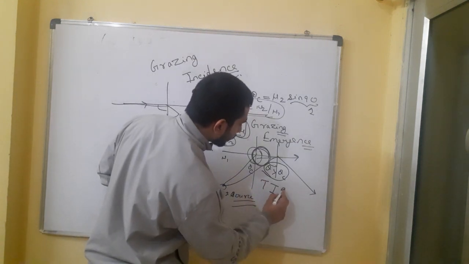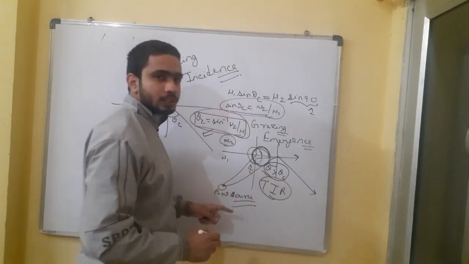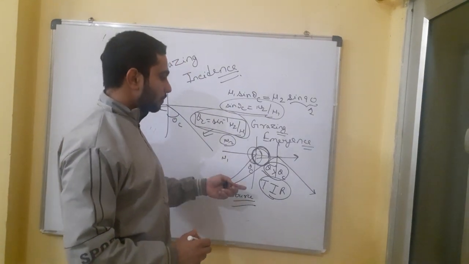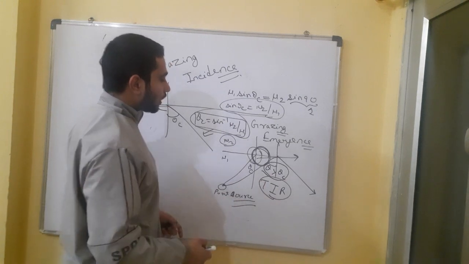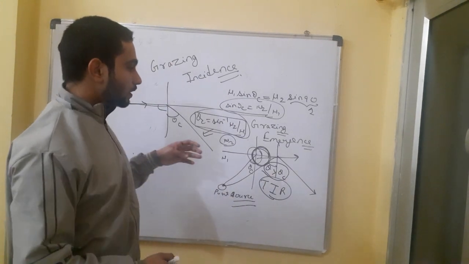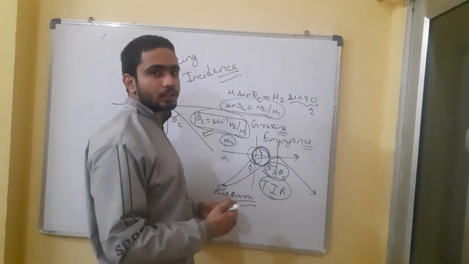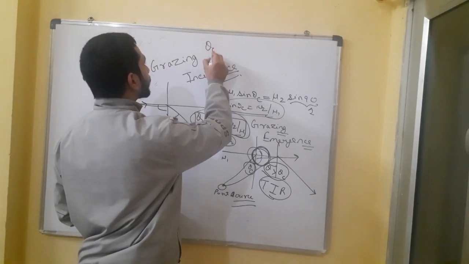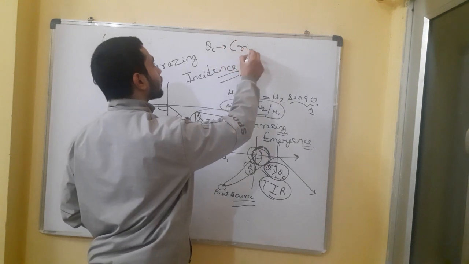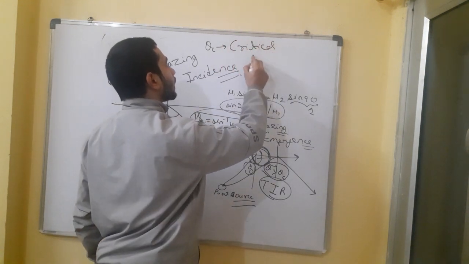Total internal reflection, short form is TIR. In many places you will see this TIR written. So if we send a ray at a greater angle than theta c, which is the critical angle, this theta c is called the critical angle.